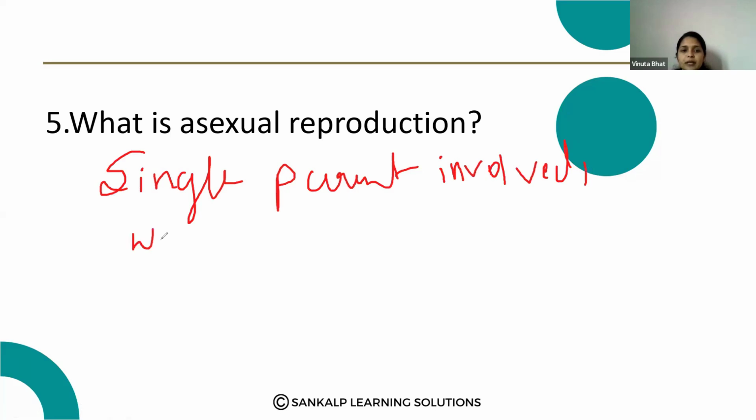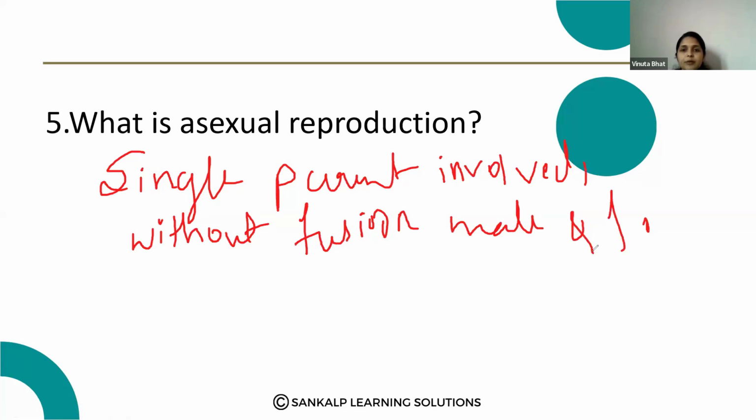Without fusion of male and female gamete, the reproduction takes place, that is called as an asexual type of the reproduction.